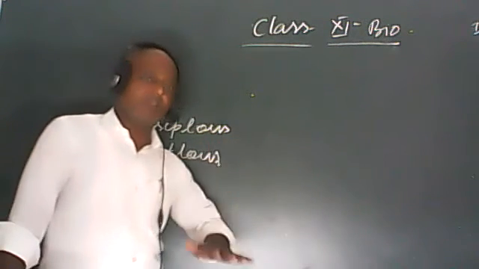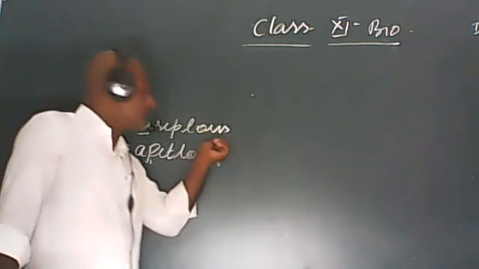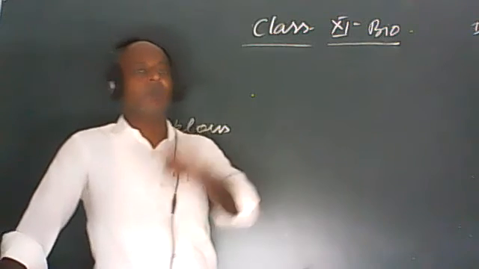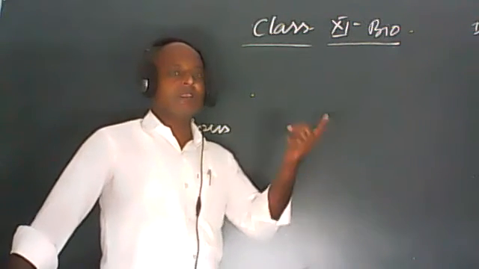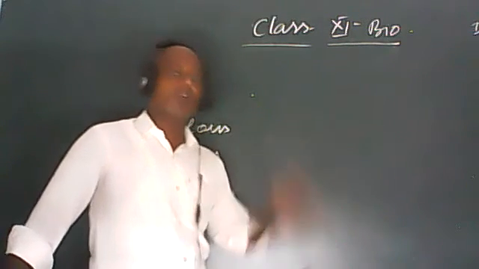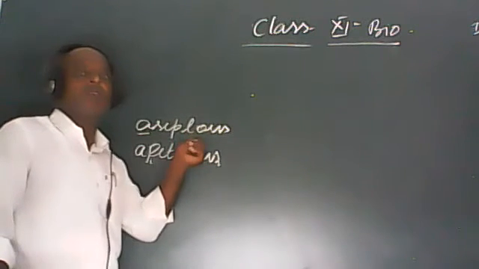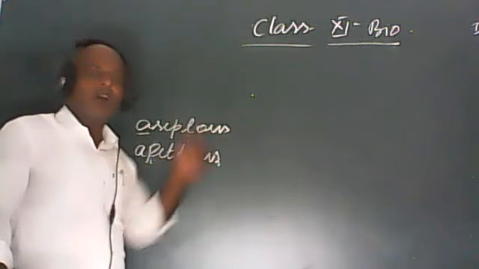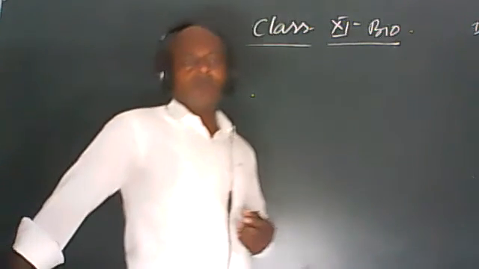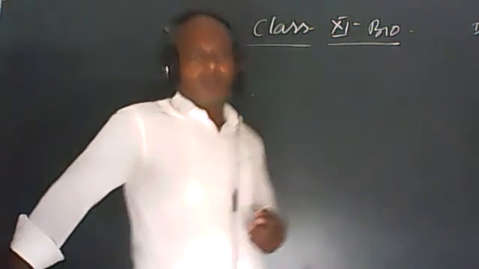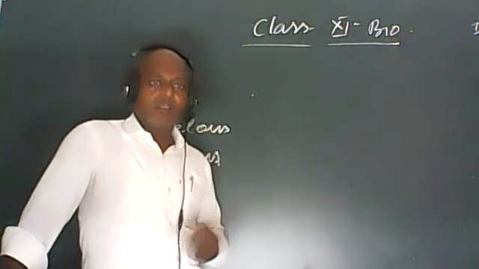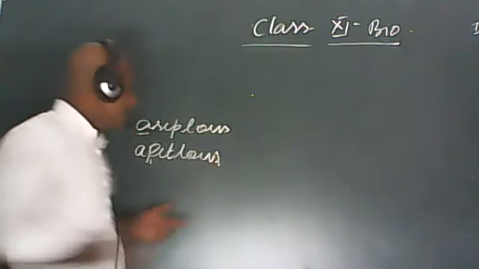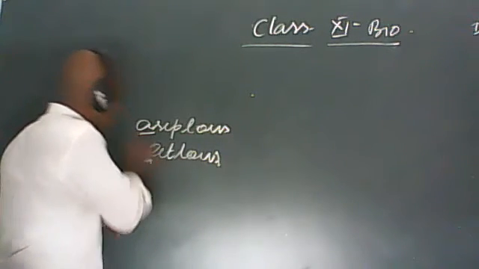In other words, again we are telling, if we remove sepals, we say that such type of flower in which there is presence of petals only, or corolla only. In that situation we can say that the flower is asepalous, because sepals are not there, only petals are present. Or a flower in which there is presence of petals only, then the flower will be asepalous. Is this clear? The word A added means these are absent.